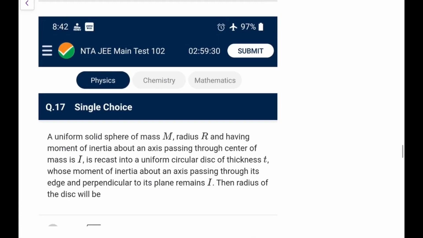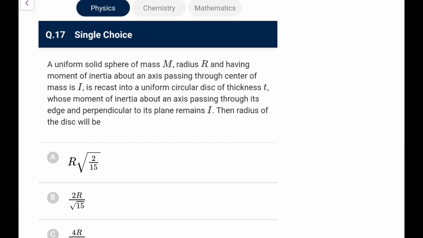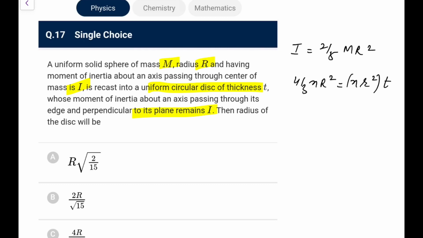Now next one, uniform solid sphere, mass m, radius r, having moment of inertia about an axis through the center I, recast into a uniform thick disk of thickness t whose moment of inertia about the edge and perpendicular to its plane remains I. So first of all, I is equal to 2 by 5 mr square. Now it is recast, that means 4 by 3 pi r cube would be equal to, with its radius being small r, pi r square into t. This is the first thing we will have.